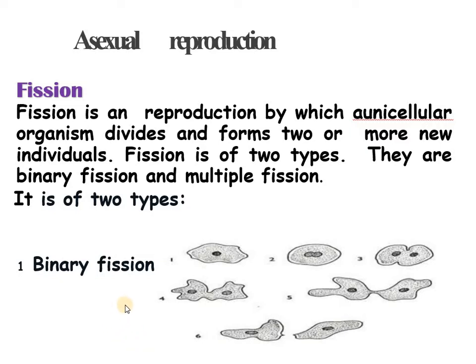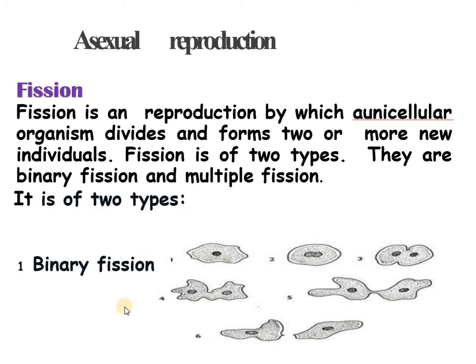Let's first talk about binary fission. In binary fission, it occurs under favorable conditions. When a unicellular individual has become mature, it divides to form two similar individuals. The word binary means splitting into two.